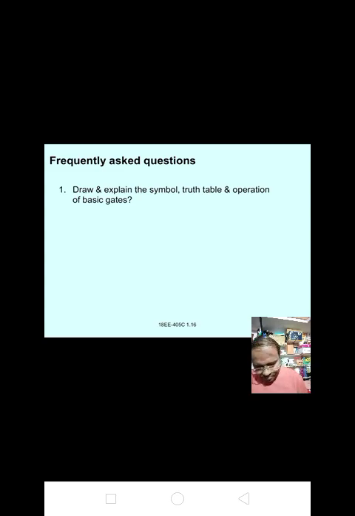Here, for getting the output: 0 into 0 is 0, 0 into 1 is 0, 1 into 0 is 0, 1 into 1 is 1. It means if both the inputs are high, the output will be high.